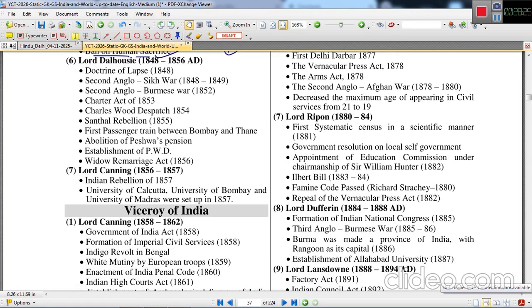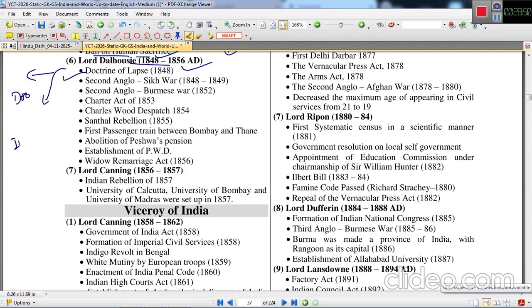Lord Dalhousie, he is very important in terms of being the propagator of the doctrine of lapse. This is considered to be the draconian policy of British administration in India. Lord Dalhousie ruled between 1848 to 1856.